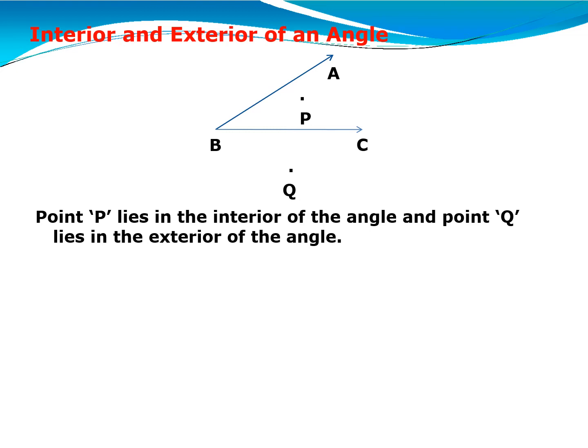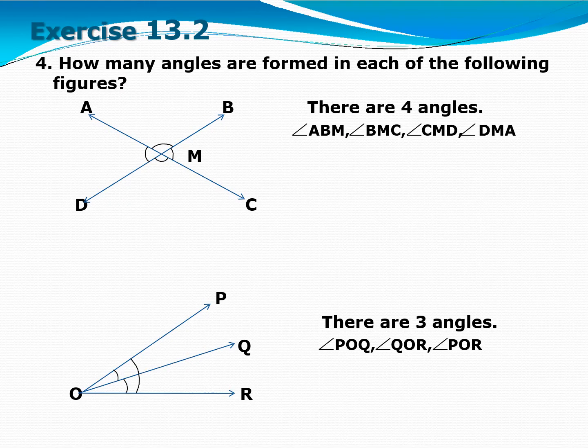Which point lies inside angle ABC, that is known as the interior of that particular angle, right? And the point Q that lies outside of angle ABC is known as the exterior of the angle. Correct? Okay. Now children, exercise 13.2.